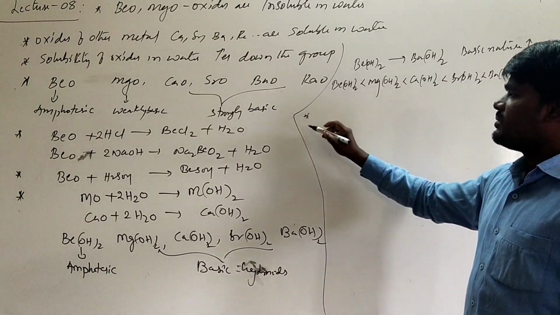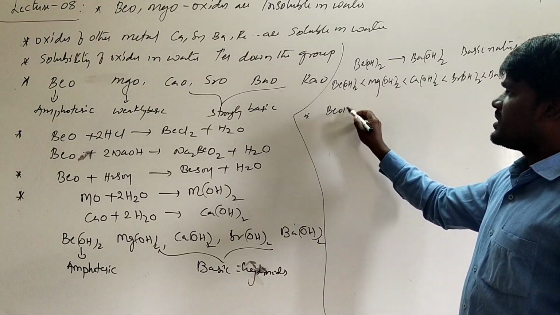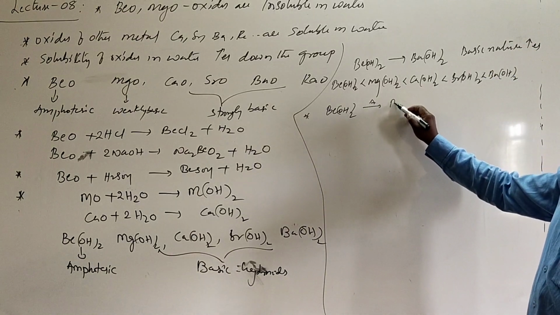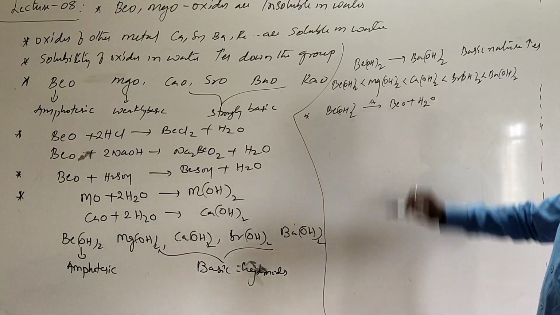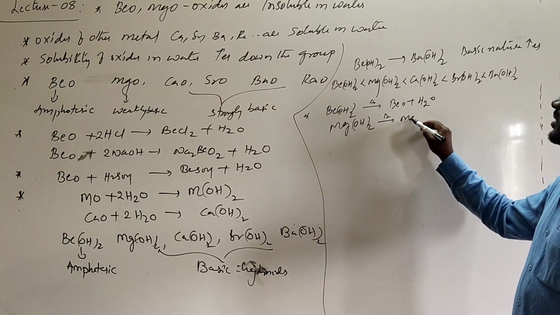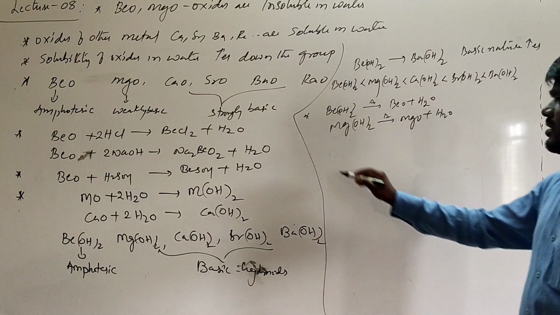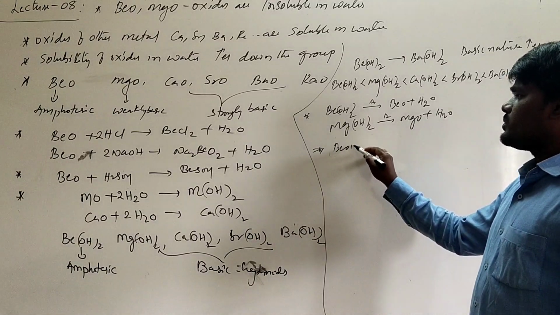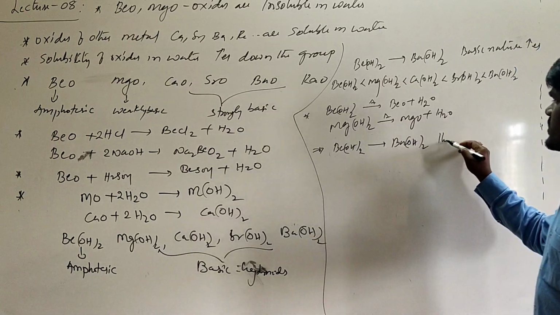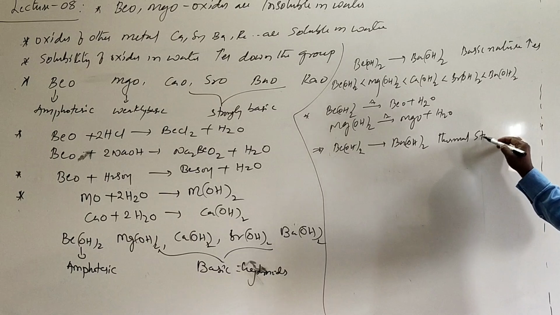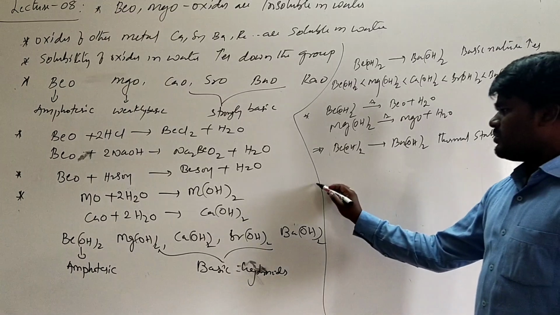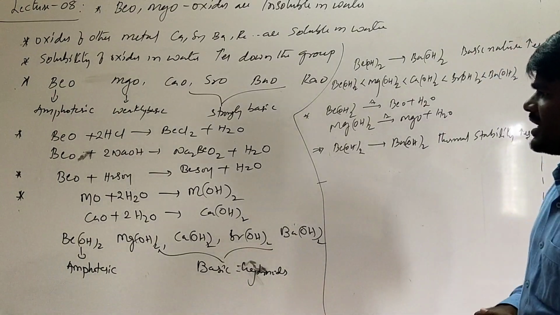And if you are talking about stability, beryllium hydroxide and magnesium hydroxide are less stable thermally. On decomposition they will easily convert into the corresponding oxide plus water. So what we can say, their thermal stability, here also the same thing: from beryllium hydroxide to barium hydroxide, thermal stability gradually increases. And one more important factor is their solubility.